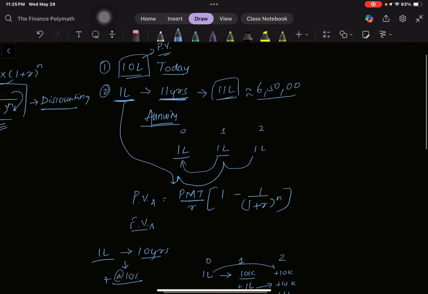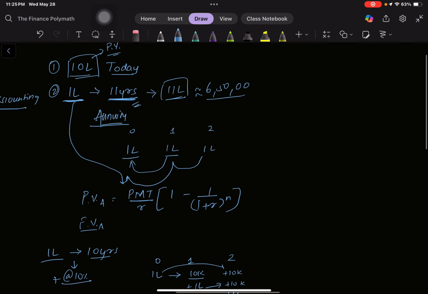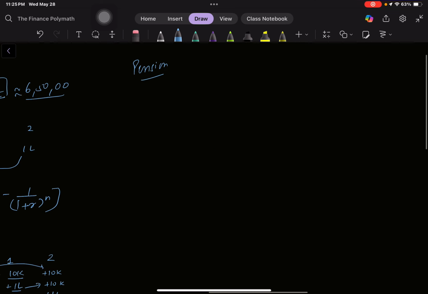Now let's say that we are not sure about how many years the payment would be, but we'll give you a constant sum of money. Let's talk about pension. In a pension, after a certain age, senior citizens tend to get a fixed payment monthly, not for a defined period but till they live.